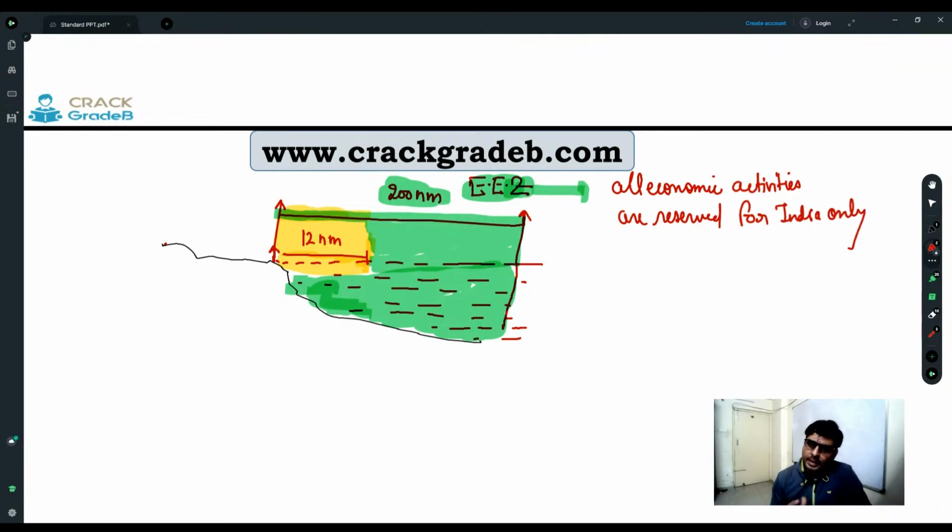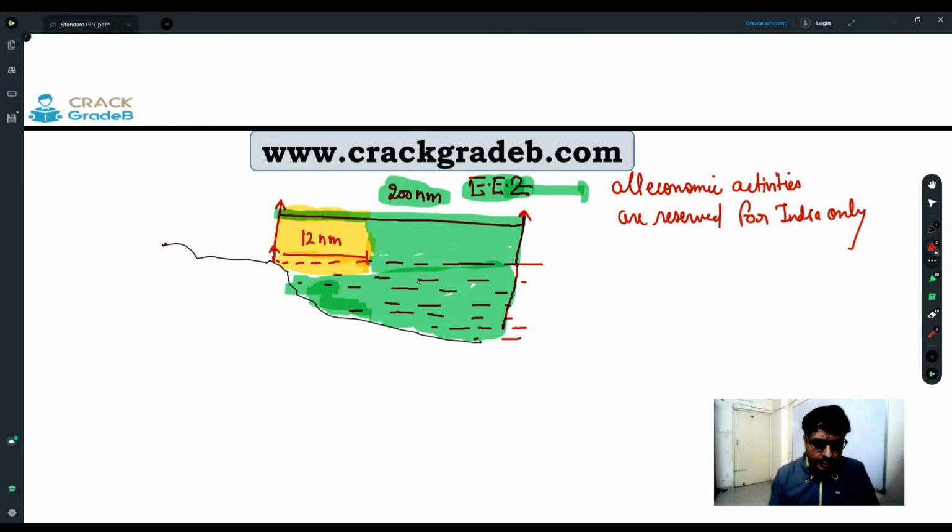So all economic activity, like fishing, oil exploration, any kind of commercial activity, is an exclusive right of India.